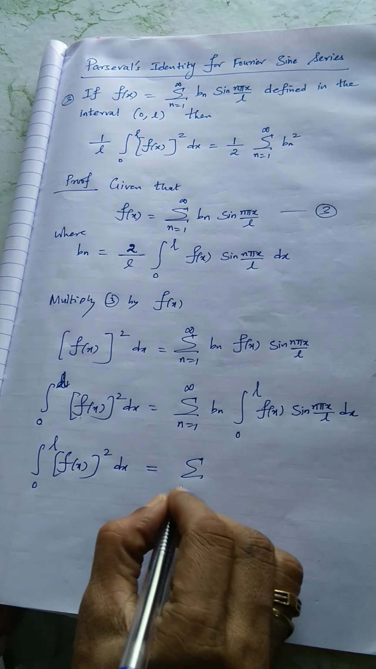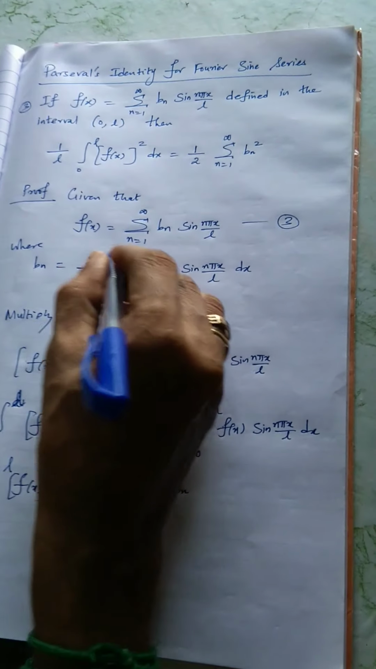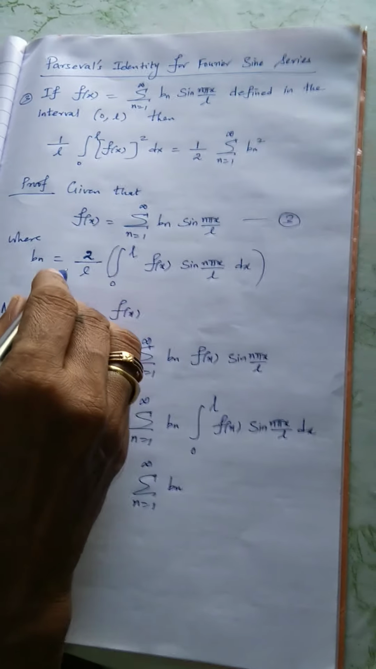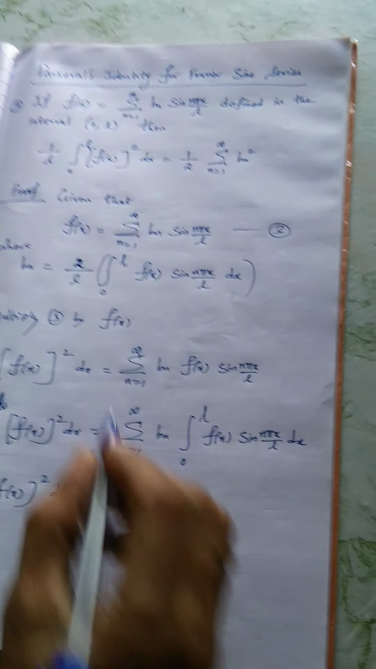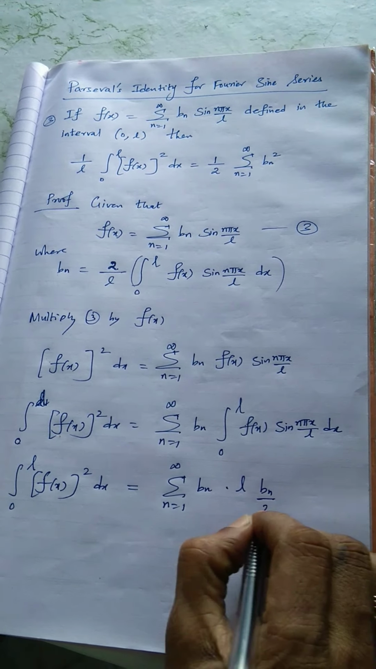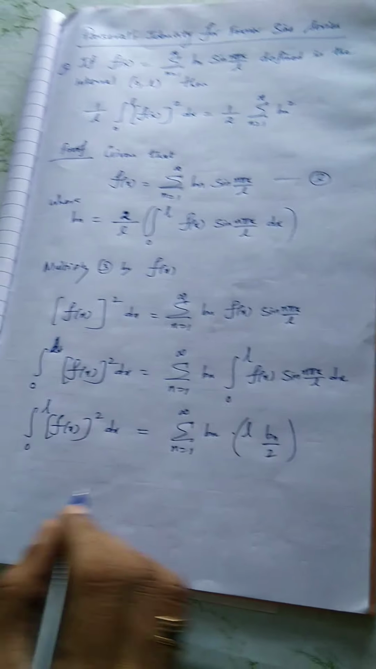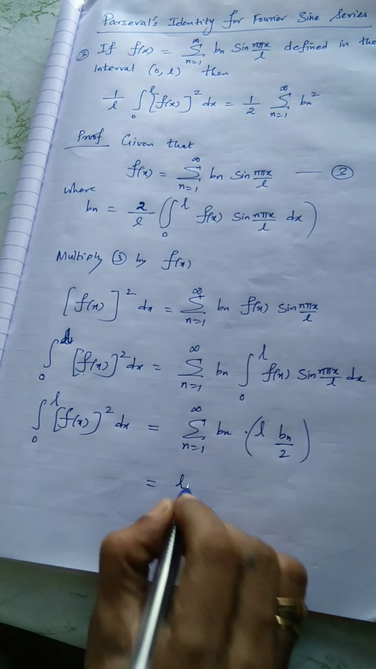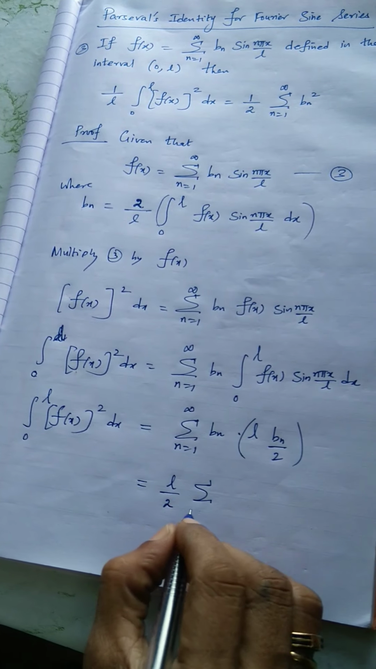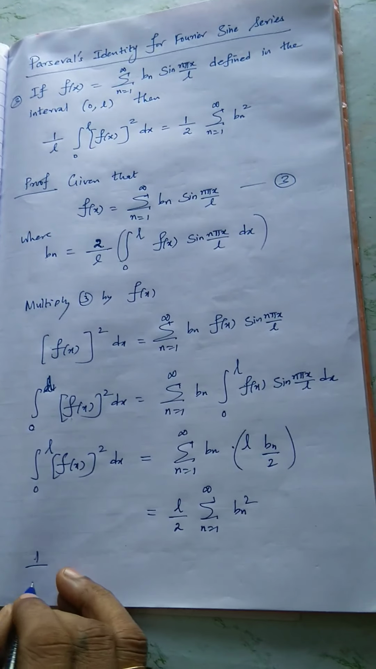Equal to sigma n equal to 1 to infinity bn. Let us take what bn is here. Take only the integral form, that is only this. So just cross multiply, you will get L bn by 2. So L bn divided by 2. This is what I have enclosed in the bracket. Now I'll rewrite, taking out L by 2 common, sigma n equal to 1 to infinity bn square. Therefore I can rewrite by dividing L alone